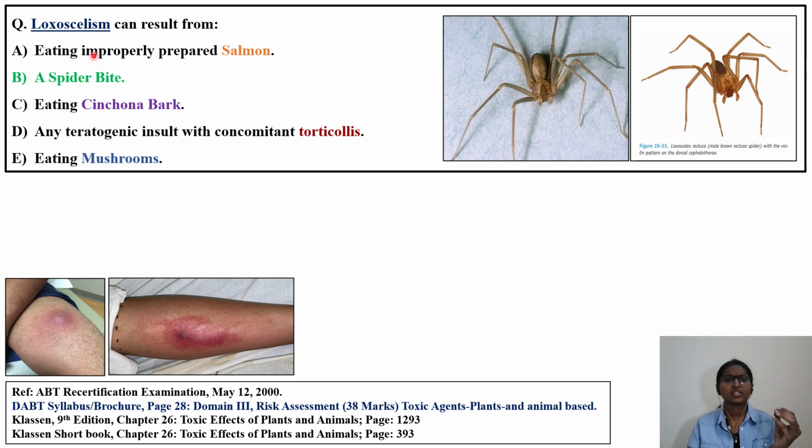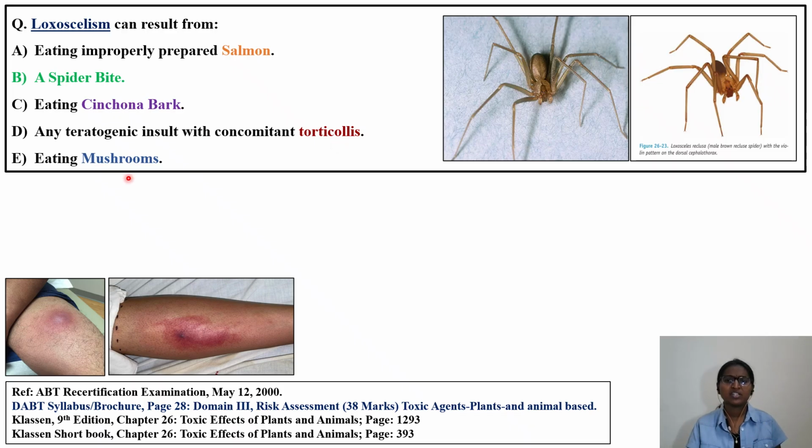So we have option A, eating improperly prepared salmon, if the salmon fish is not prepared properly. Option B, spider bite. Option C, eating cinchona bark. Option D, any teratogenic insult with concomitant torticollis. And option E, eating mushrooms.